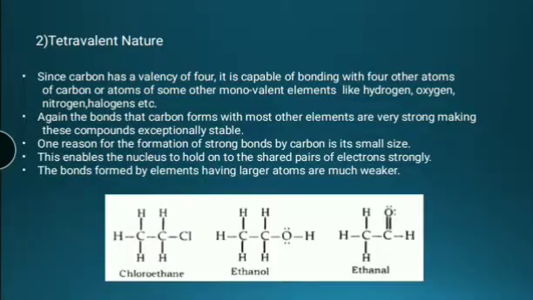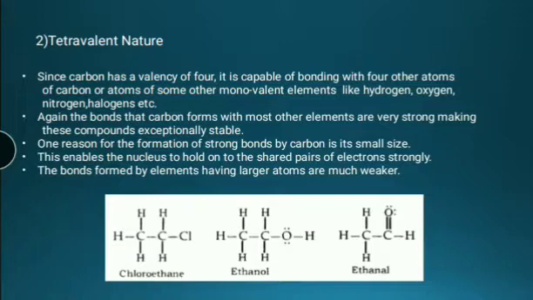Tetravalency. Tetravalent nature of carbon. Since carbon has a valency of 4, it is capable of bonding with 4 other atoms of carbon or atoms of some other monovalent element like hydrogen, oxygen, nitrogen, halogen, etc. Again, the bonds that carbon forms with most other elements are very strong, making these compounds exceptionally stable.